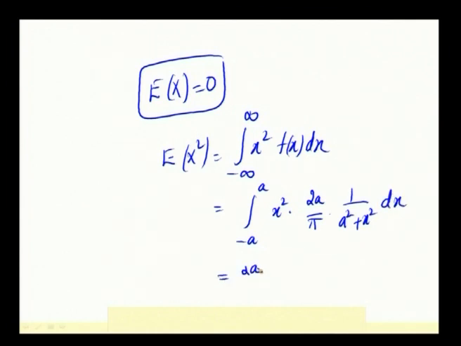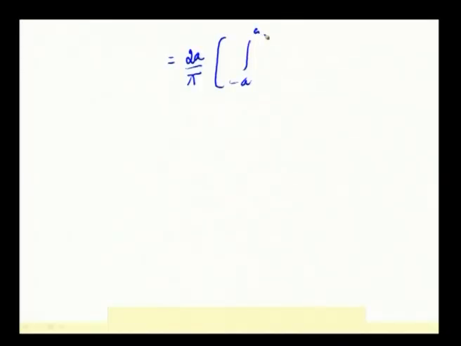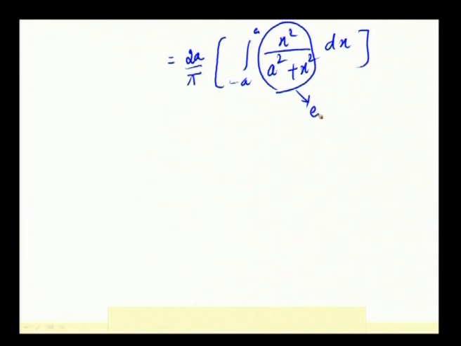Writing it in a simplified format, 2a by pi integral minus a to a x square by a square plus x square dx. I will write it again so that we can explain this on the slide. This happens to be an even function.